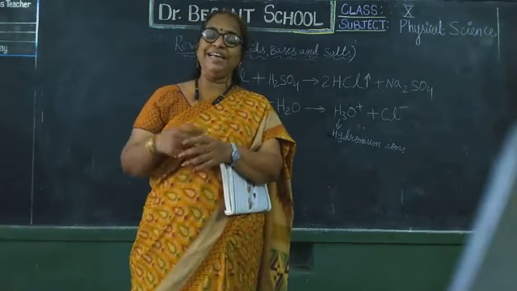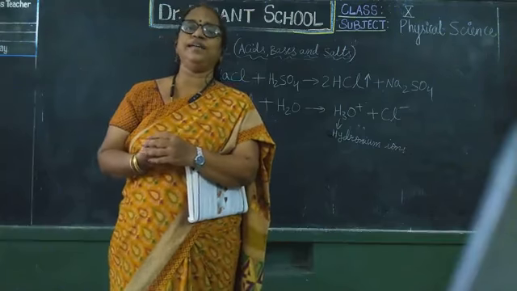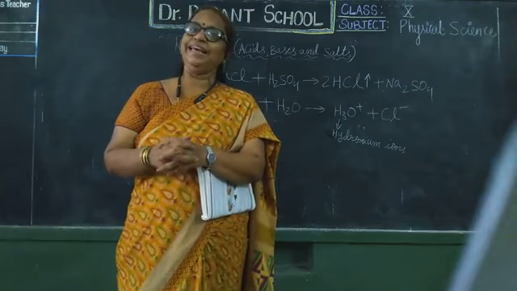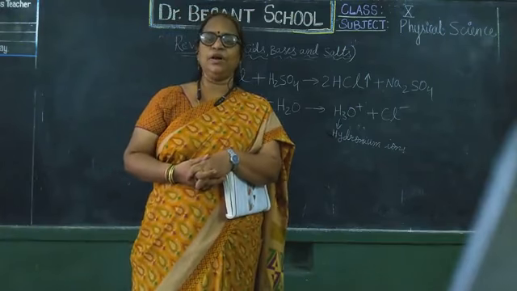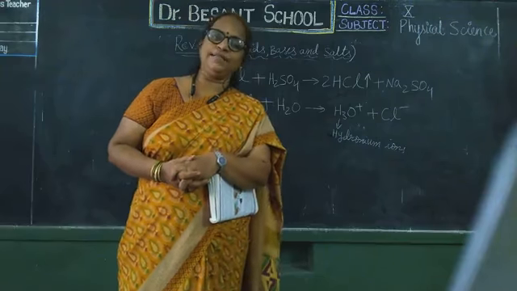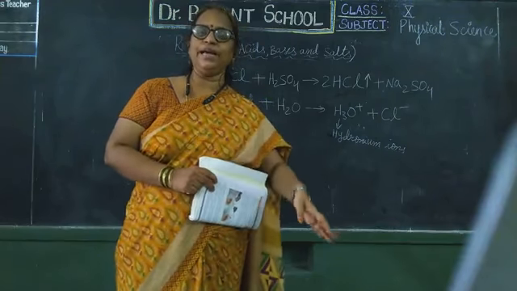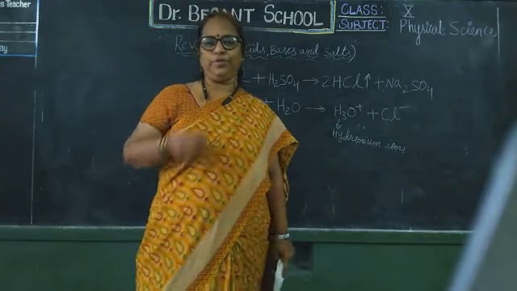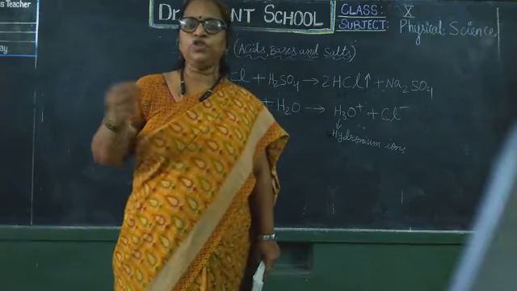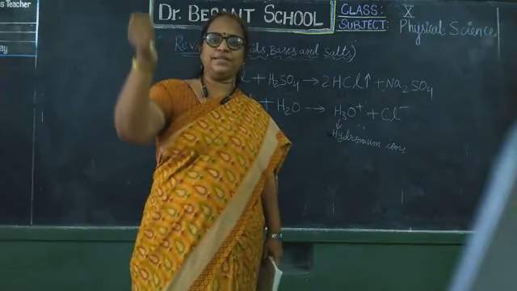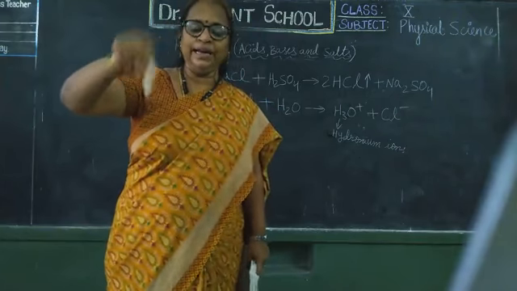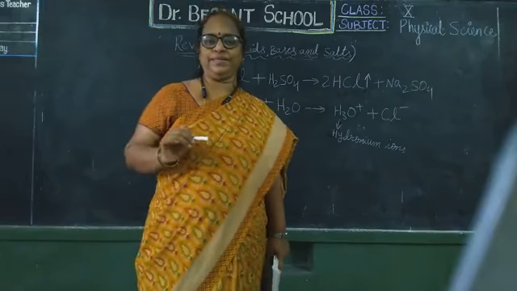This dilution will decrease the concentration of acid or base. Okay, the number of ions will be decreased. Then that is called dilution. Such acid or base is called dilute acid or dilute base. How should we do dilution? In water, you should pour acid or base drop by drop by stirring it. Then the blast will not take place.